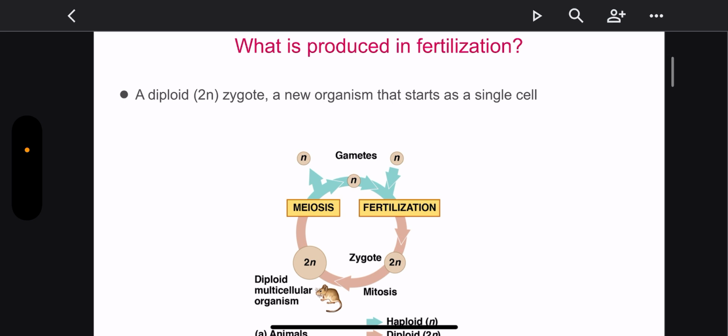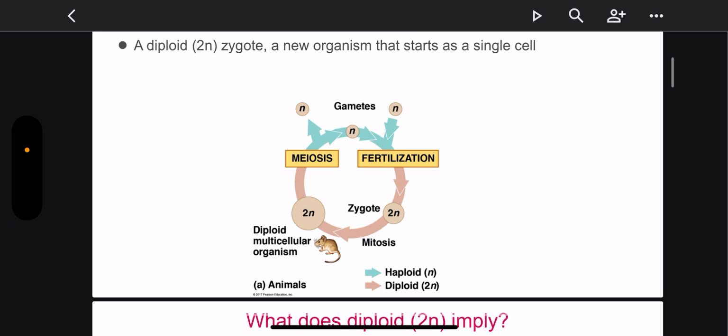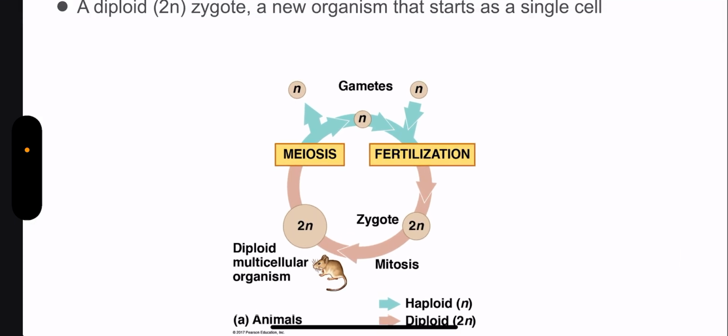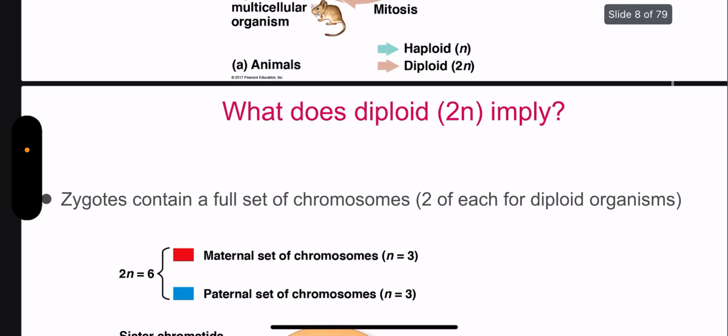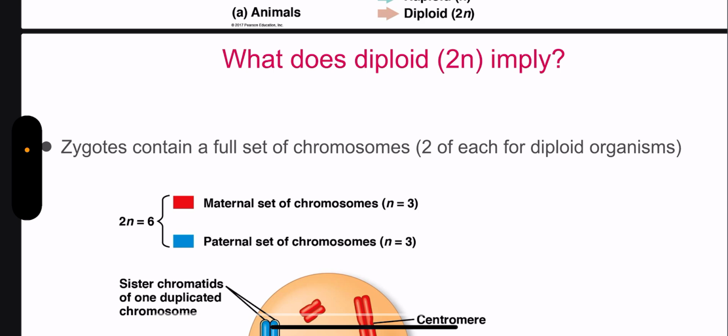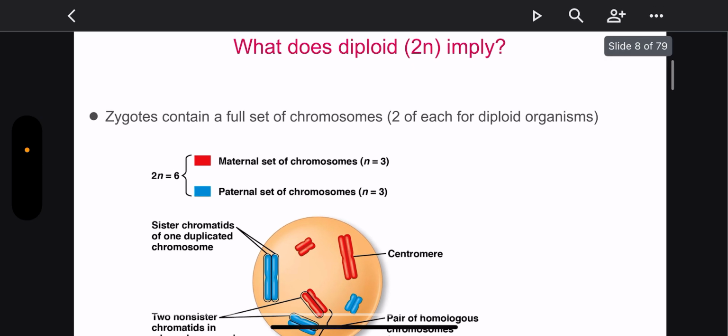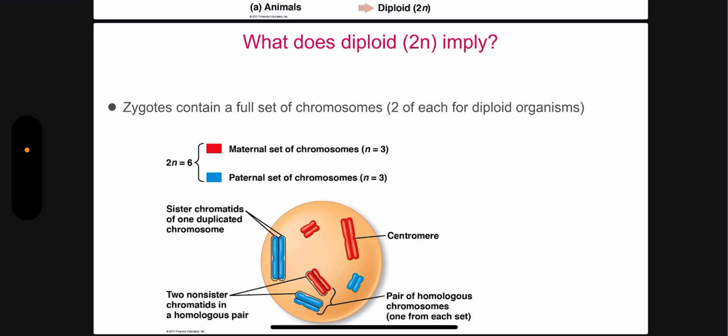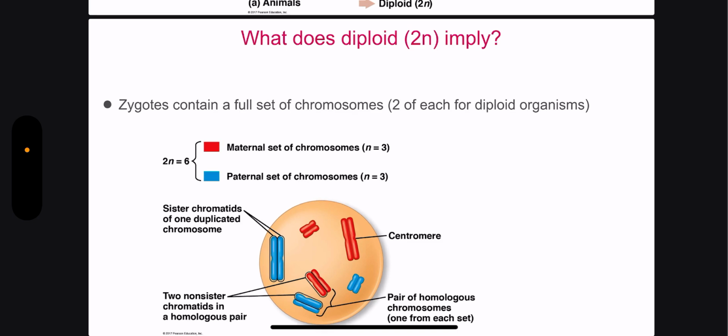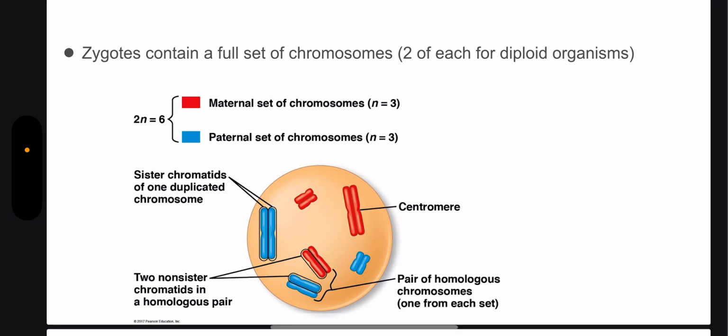What is produced in fertilization? A diploid 2N zygote, like I just said, a new organism that starts as a single cell. And here's that cycle we were talking about, explained right there. So diploid 2N implies that zygotes contain a full set of chromosomes, 2 for each, for diploid organisms. So then there's the maternal and the paternal set of chromosomes.